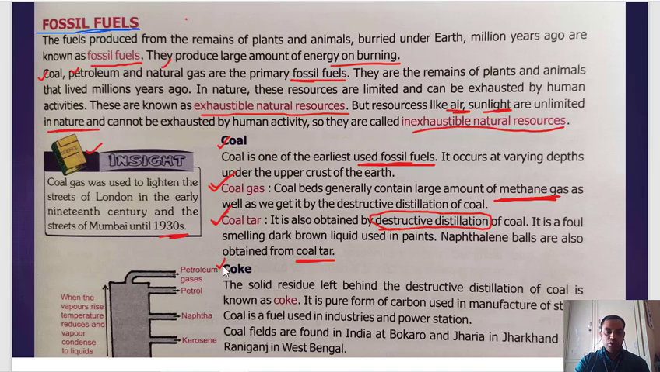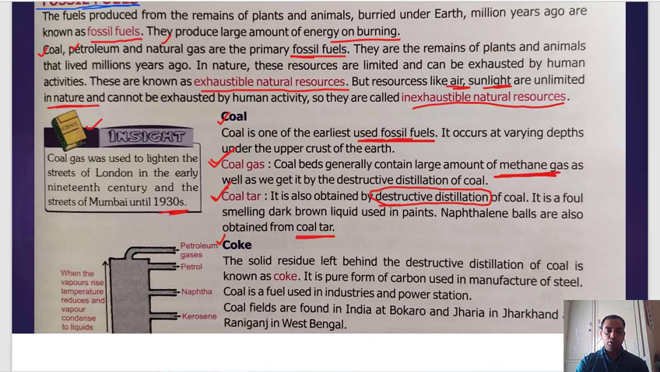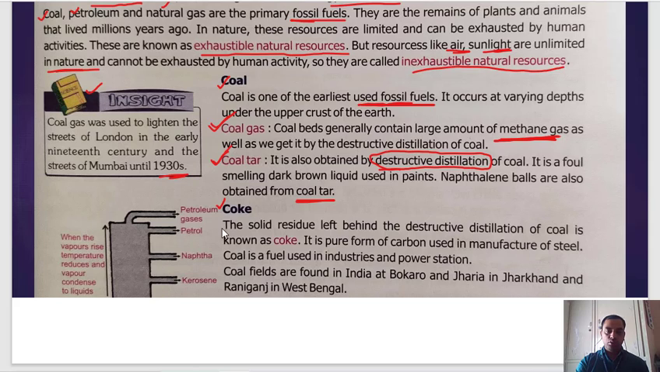Next thing that we get is coke. The coal and coke, they are not similar, they are different things. So don't get confused between coal and coke. So coke, this solid residue left behind by the destructive distillation of coal is known as coke. We are getting coal as fossil fuel. After destructive distillation of coal, we get coal tar. Once the destructive distillation process is done, whatever the residue, whatever the remaining part, that is called coke. So it is a pure form of carbon used in the manufacture of steel.